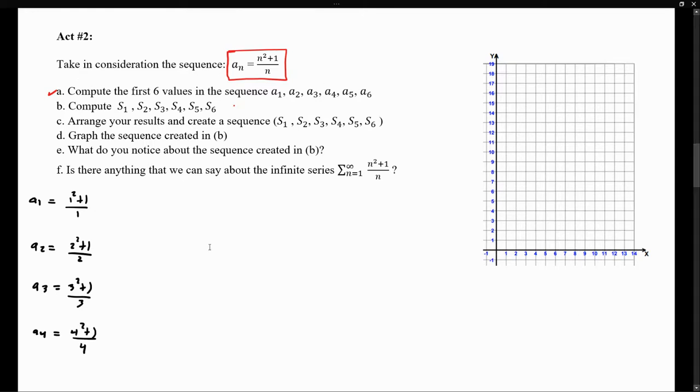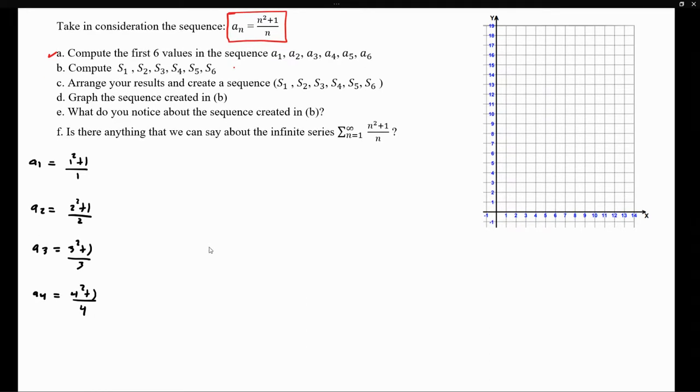And let's just compute real quick. So the fifth term is going to be 5 to the second plus 1 over 5. And lastly, the sixth term is going to be 6 to the second plus 1 over 6. Okay, so fine. These are the expressions for the first 6 terms.